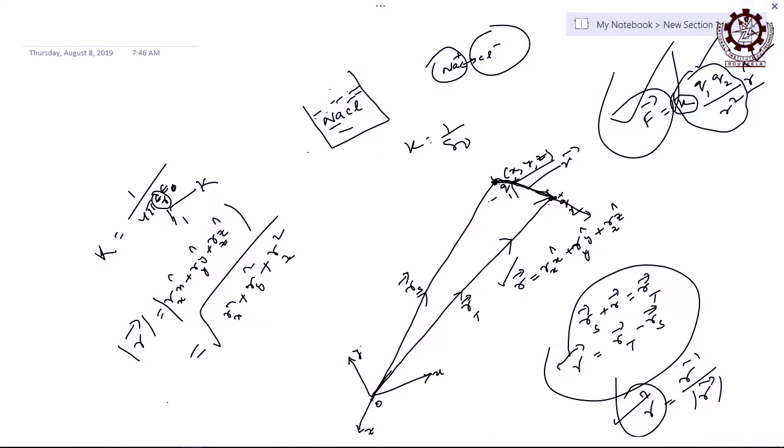For water it is 80, hence the force is reduced by 80 times, and as a result they dissociate, and that process is dissociation, right? Hence, after dissociation, there will be no sodium chloride; rather you will get sodium ions and chlorine ions altogether, right? All sodium chloride molecules are dissociated to give us sodium plus ion and chlorine minus ion.